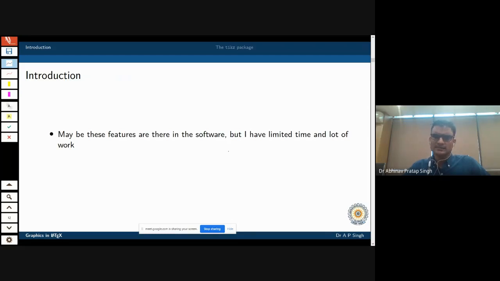Maybe these facilities are available inside those previous softwares also, but I don't know how to use them. I have limited time and we have to complete a lot of work, so I don't want to go into the details of that. Now what I do is I use this software which is called PGF/TikZ, as you can see here. And ever since, I have never used any other software to actually produce figures.